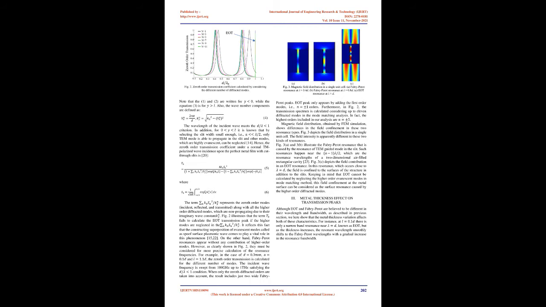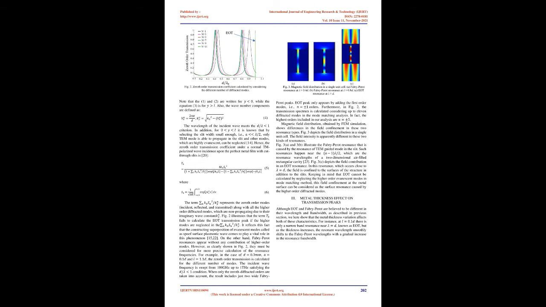For the sake of simplicity, only the normal incident is studied here, with the incident wave expressed with magnetic field and electric field. Based on Floquet-Bloch theory, the reflected and transmitted waves can be written as an infinite series of diffracted modes. The wavelength of the incident wave meets the λ/d > 1 criterion. In addition, it is known that by selecting the slit width small enough, i.e., a < λ/2, only the TEM mode is able to propagate in the slit, and other modes, which are highly evanescent, can be neglected.